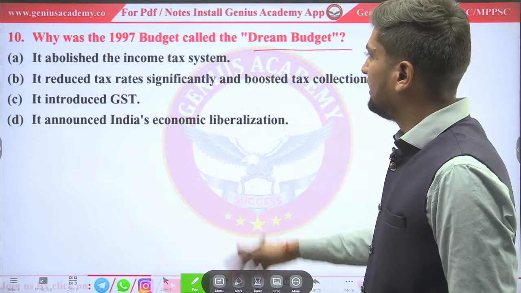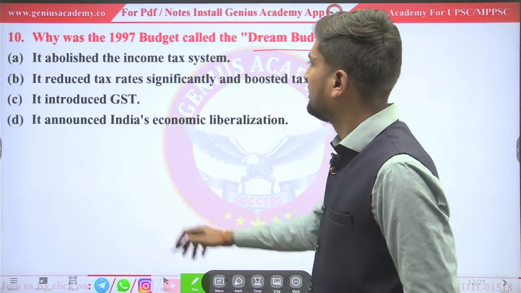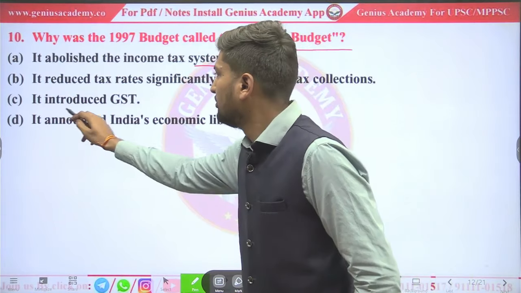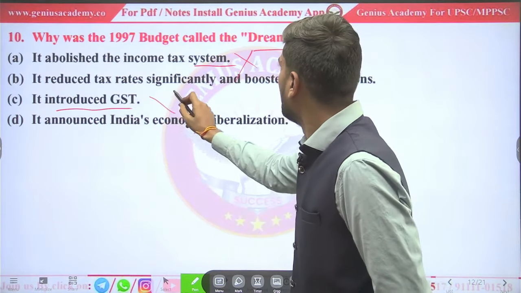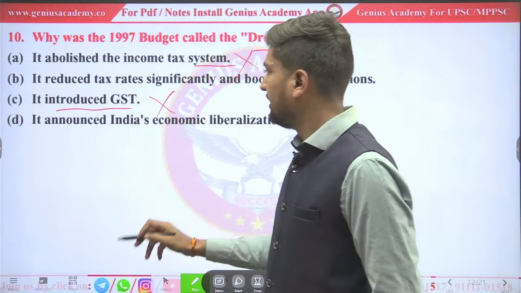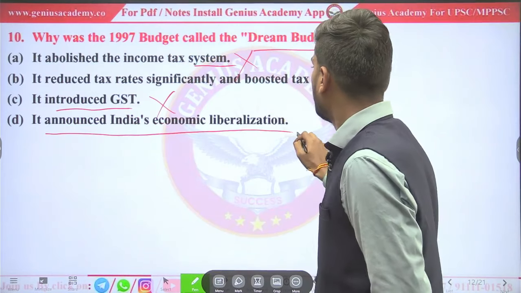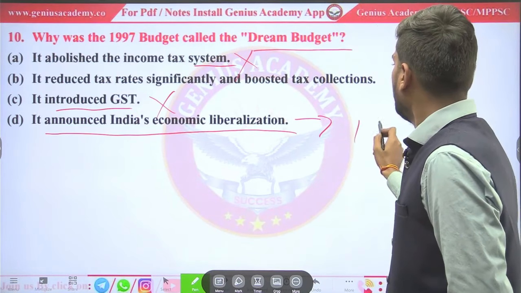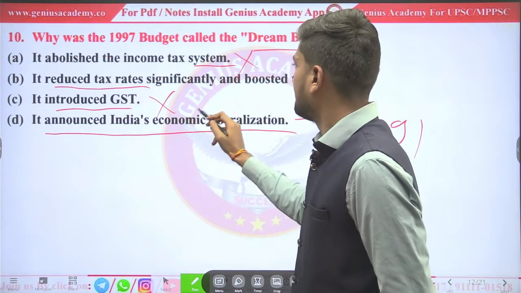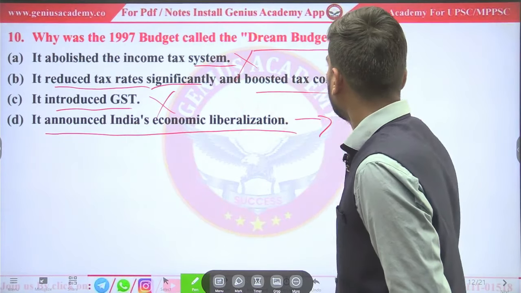By seeing the options we can identify. It abolished the income tax system. It's impossible. It introduced the GST. Not so; GST was introduced in 2017. It announced India's economic liberation. That was in 1991. It reduced tax rates significantly and boosted tax collection.